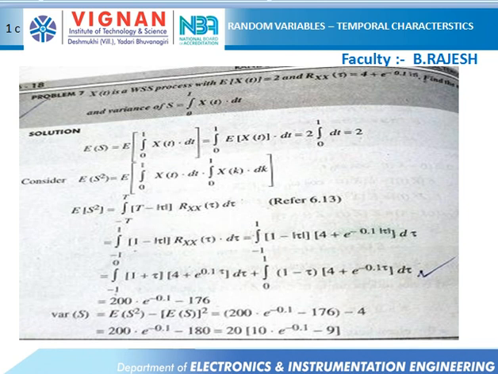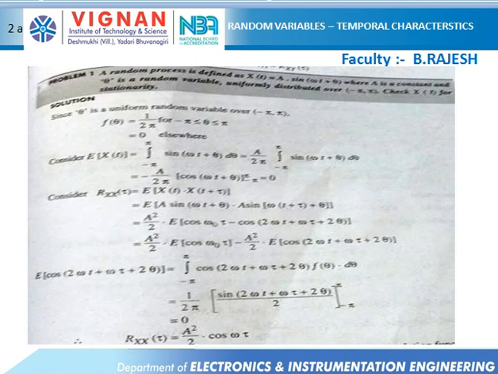Since the time period is given as 0 to 1, I am substituting minus 1 to 1 here, with the time period 1 minus tau, and substituting the autocorrelation. By integration, we get the value of 200 into e power minus 0.1 minus 176. Now substitute this value in e of s square, and the variance is e of s square minus 2 square, which is 4. This is the final answer.